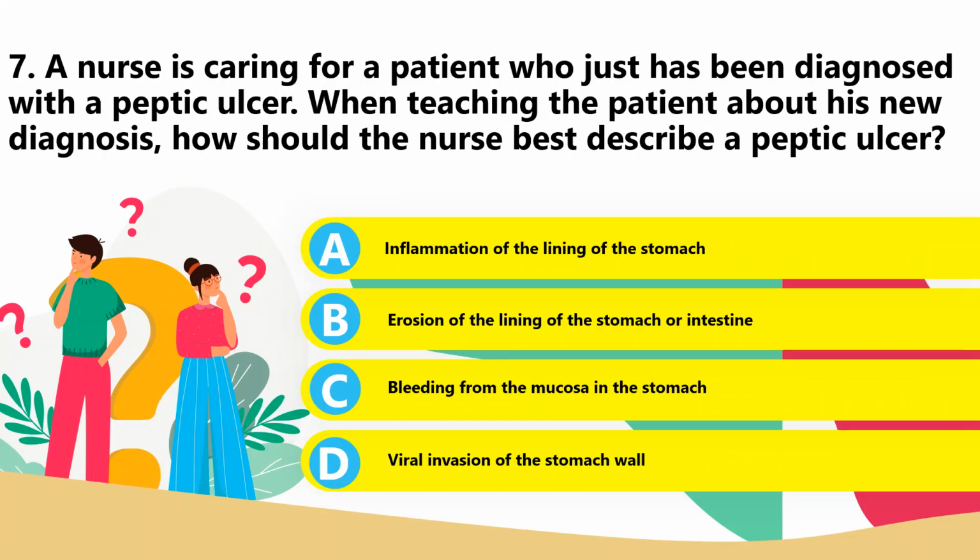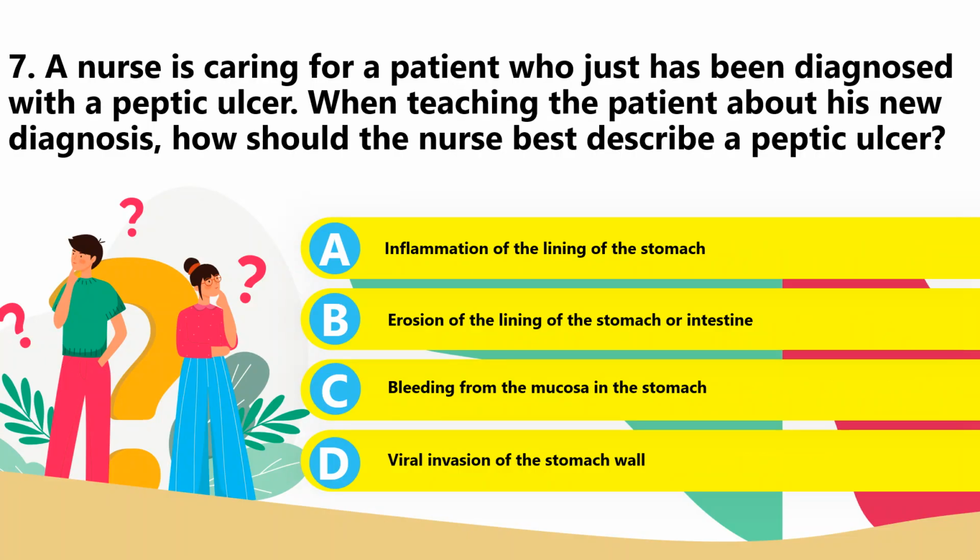7. A nurse is caring for a patient who has just been diagnosed with peptic ulcer disease and is teaching the patient about his new diagnosis. How should the nurse best describe a peptic ulcer? A. Inflammation of the lining of the stomach. B. Erosion of the lining of the stomach or intestine. C. Bleeding from the mucosa in the stomach. Or D. Viral invasion of the stomach wall.